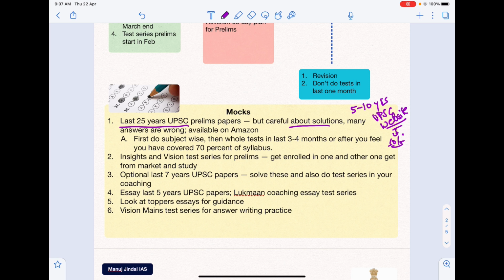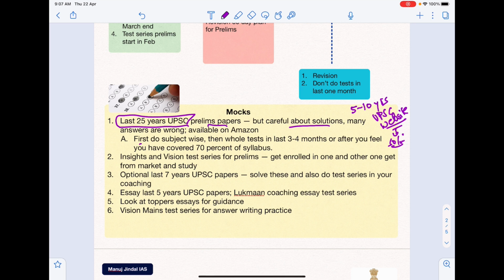But you cannot do that for the last 20 to 25 years because those are too old and they would not be found on the UPSC website. So for those, I would say just try to Google them or try to search whichever you are a little bit doubtful about when it comes to the solution. Okay, so these are a must and you should do the last 25 years of UPSC prelims papers.